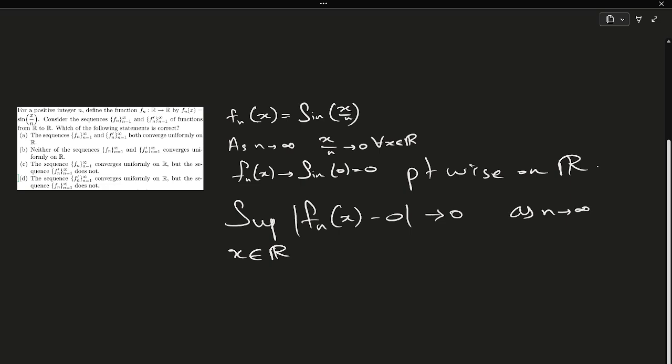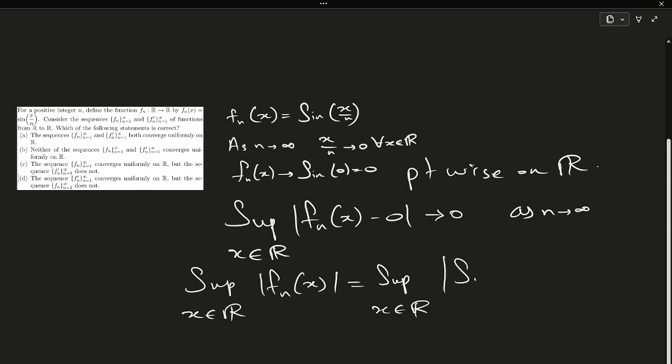Now we compute the supremum over x belonging to R of |sin(x/n)|, which equals 1, since sin(x/n) oscillates for large |x|.